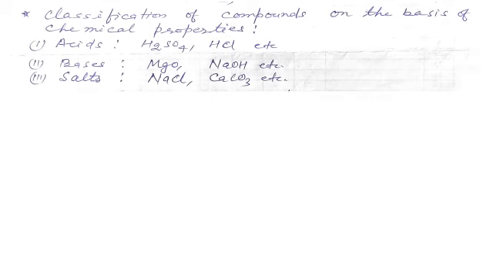Let us see the next classification of compounds. Compounds can also be classified on the basis of their chemical properties. According to chemical properties, compounds are classified as acids, bases, and salts. Some acids are sulfuric acid, hydrochloric acid. Bases are magnesium oxide, sodium hydroxide. Salts are sodium chloride, that is common salt, and calcium carbonate, this is chalk.